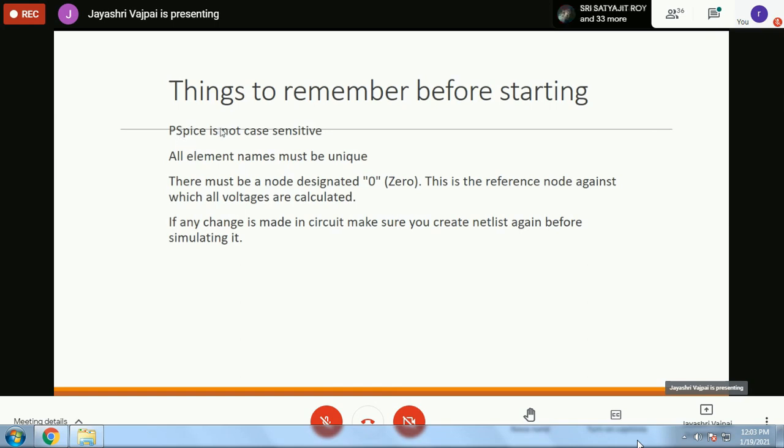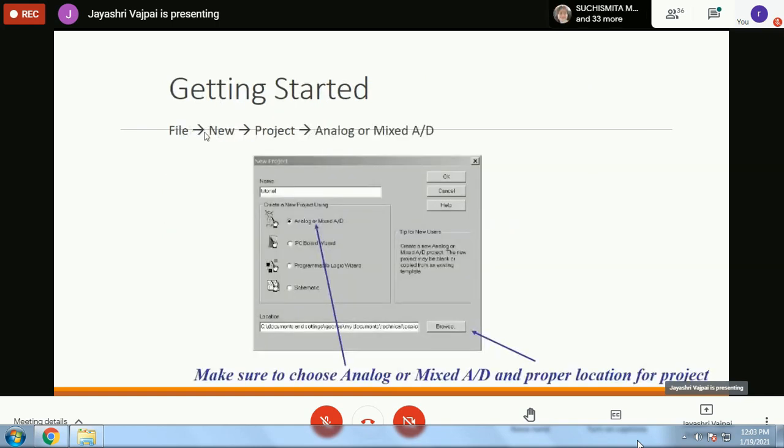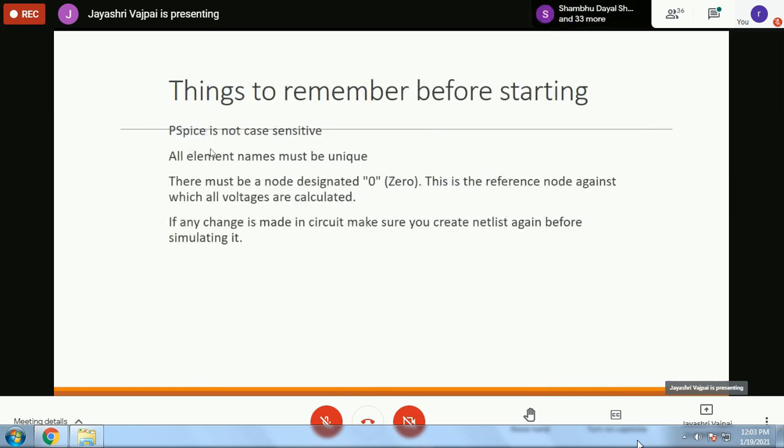So PSpice, we are going to start with one example of PSpice. PSpice is not case sensitive.